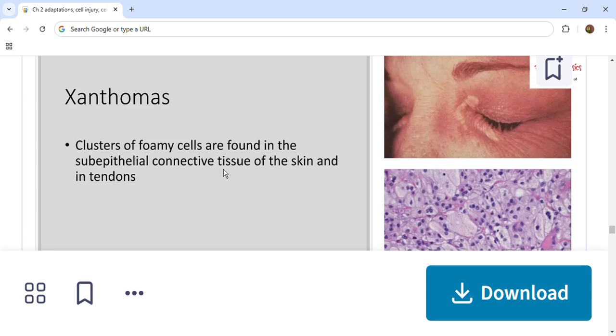These have become foamy cells, and they're usually located in the subepithelial connective tissue of the skin and tendons. That is a very important location, and the cell undergoing this is the macrophage.